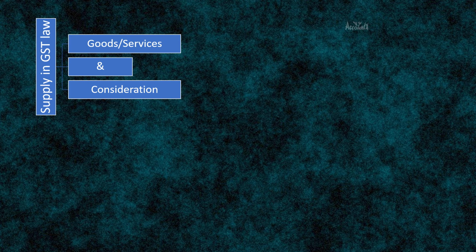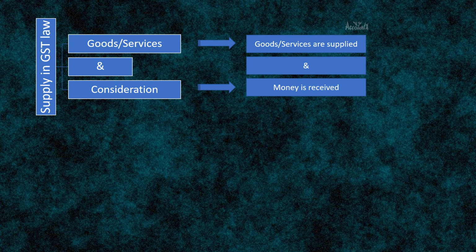In the GST law, for any transaction to be treated as a supply, there has to be a supply of good or service for a consideration. That is, you should have supplied any good or service for which you either have received money or you are going to receive the money in future.